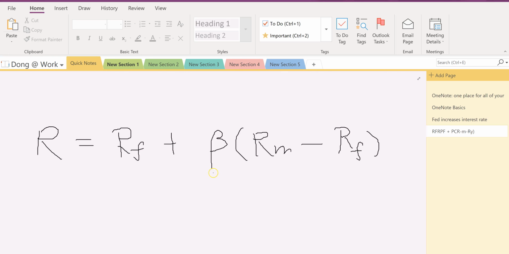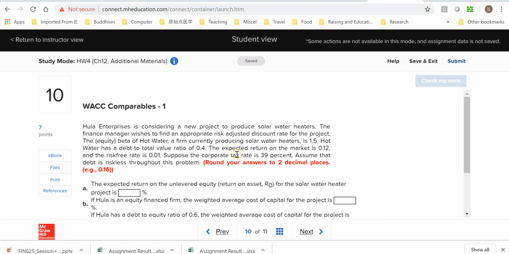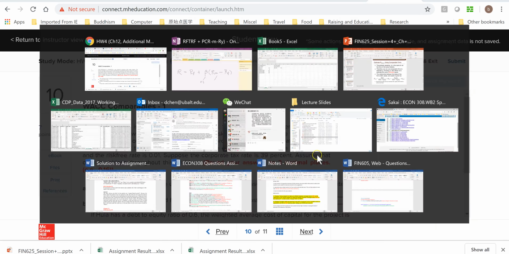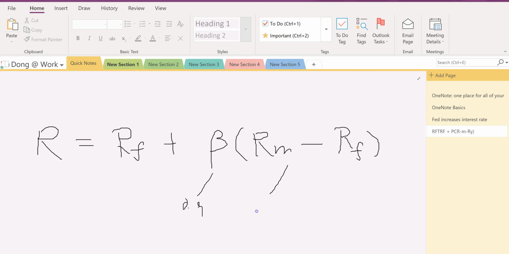So we know beta, that's 0.9, and this RM, the market return, is 12%, 0.12. And this RF, the risk-free rate, is 0.01.